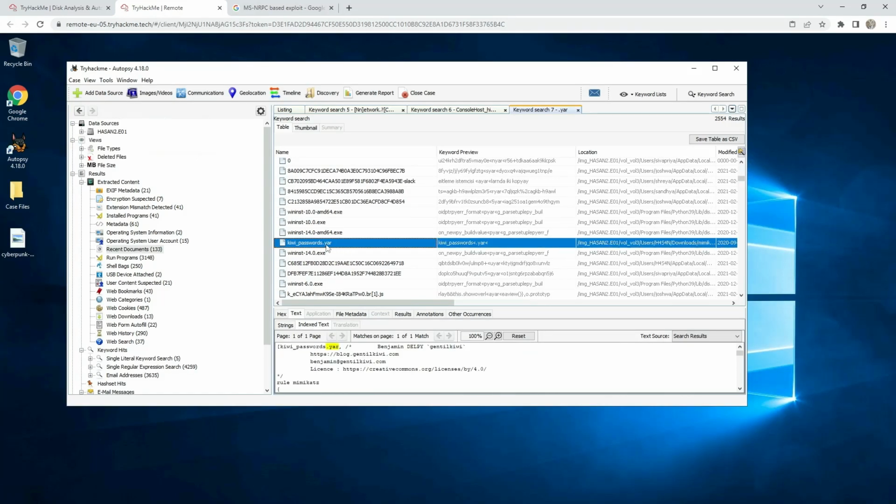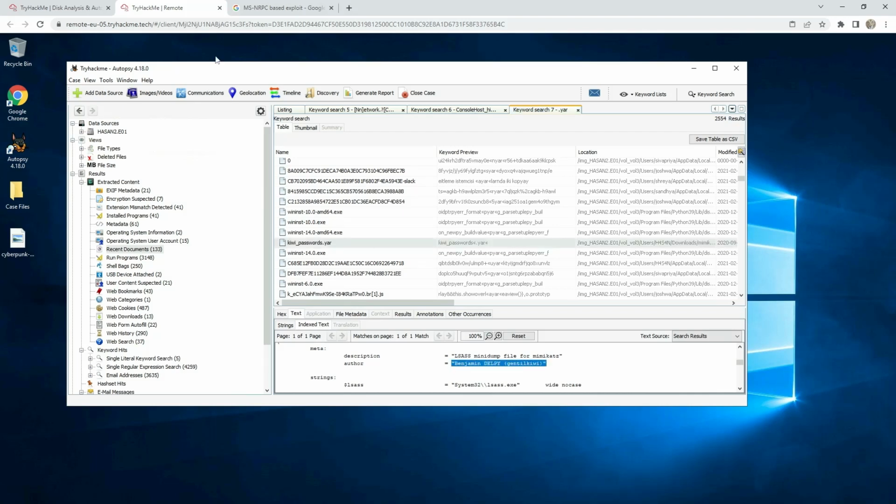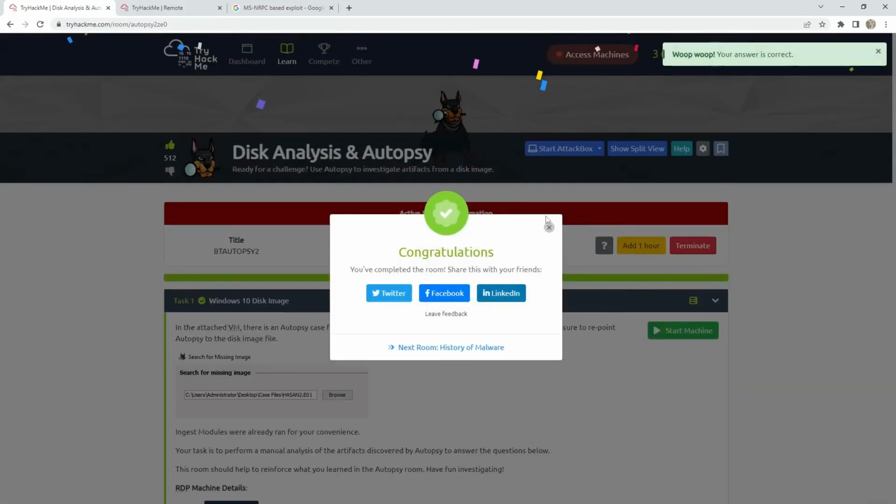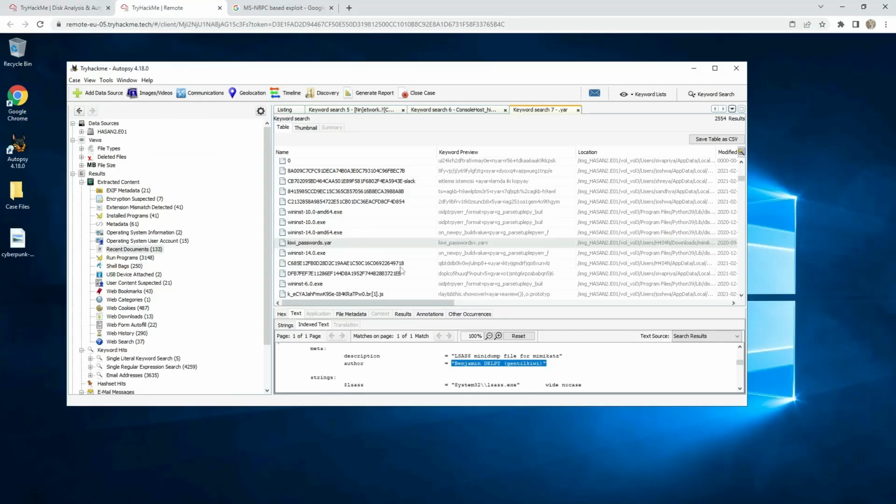Here is kiwipasswords.yar, and we can see here the author is Benjamin Delpy Gentil Kiwi. This is correct, and that is all for this test.